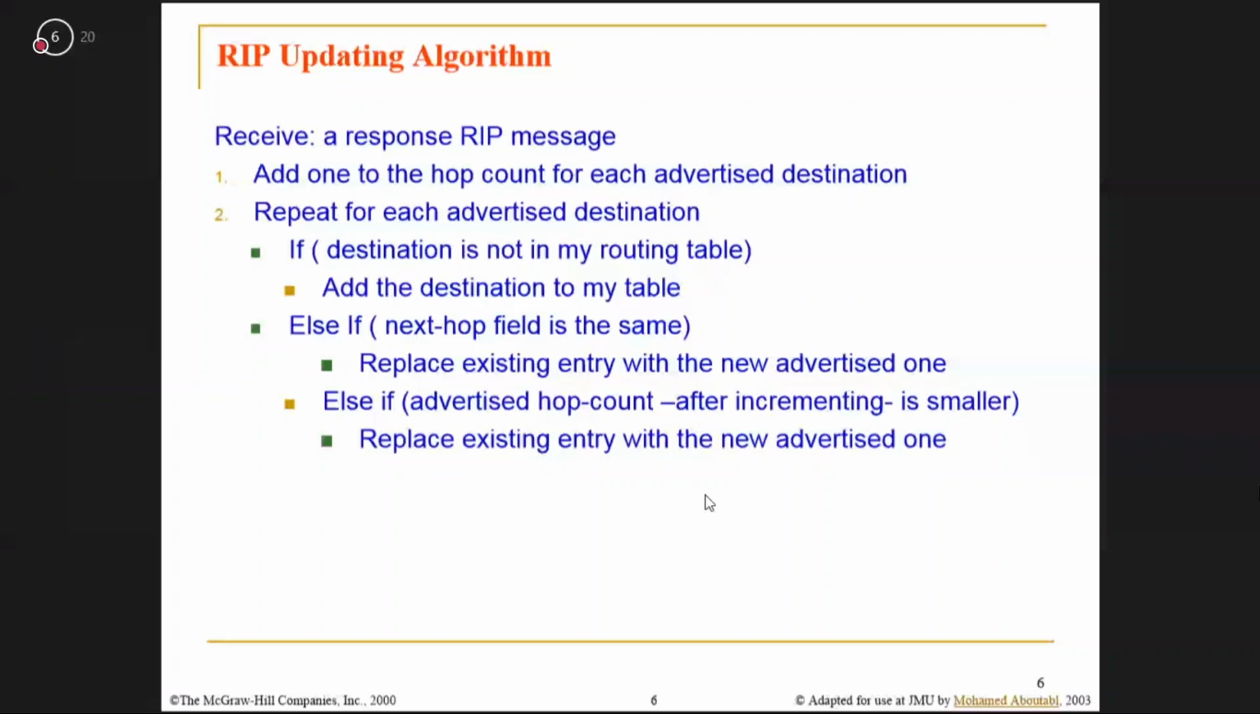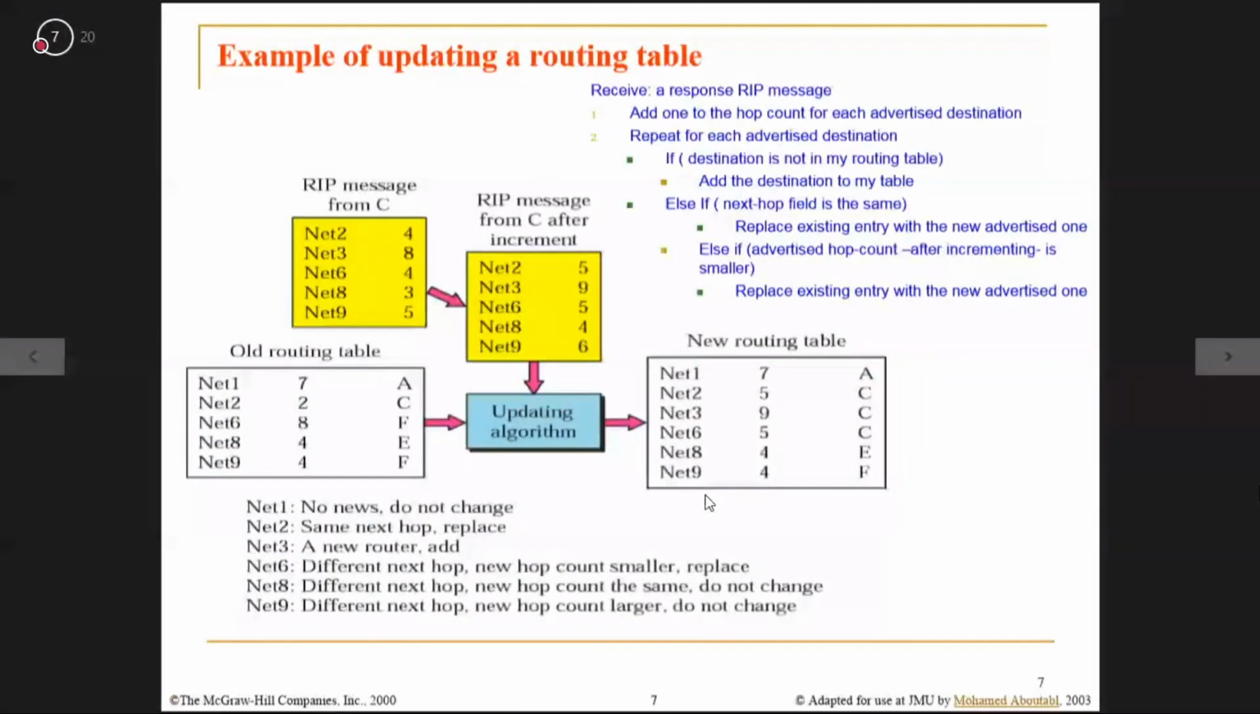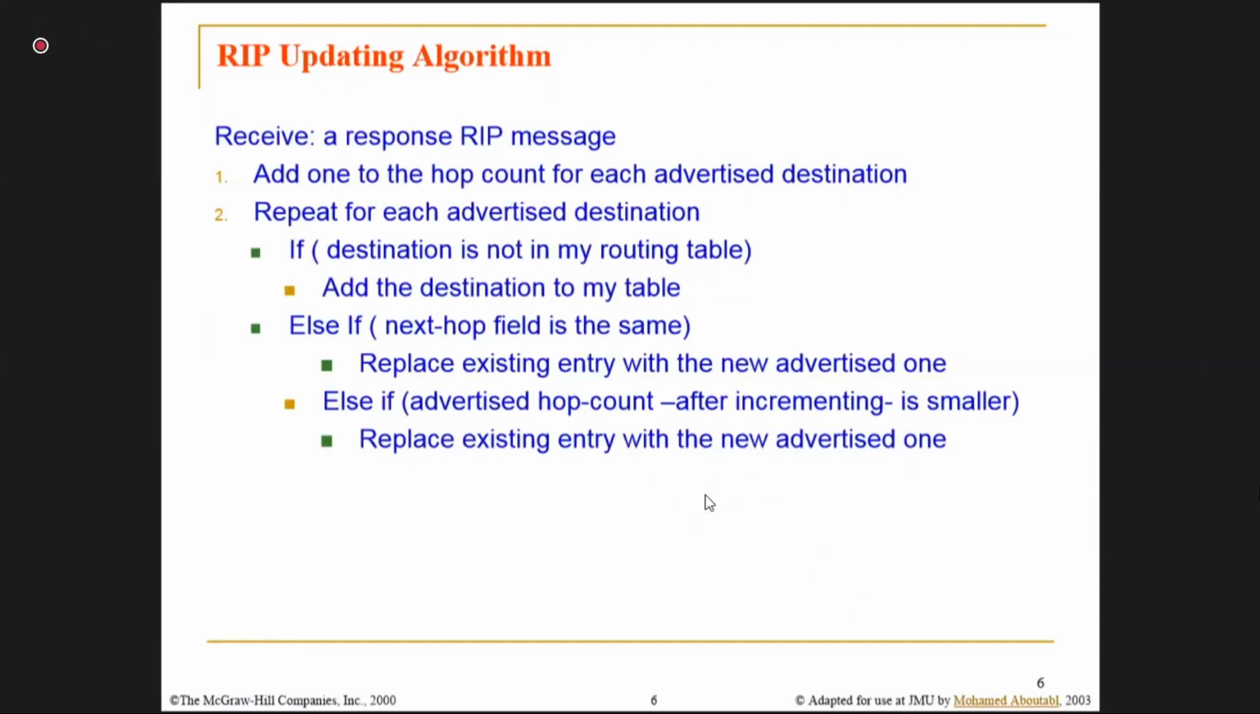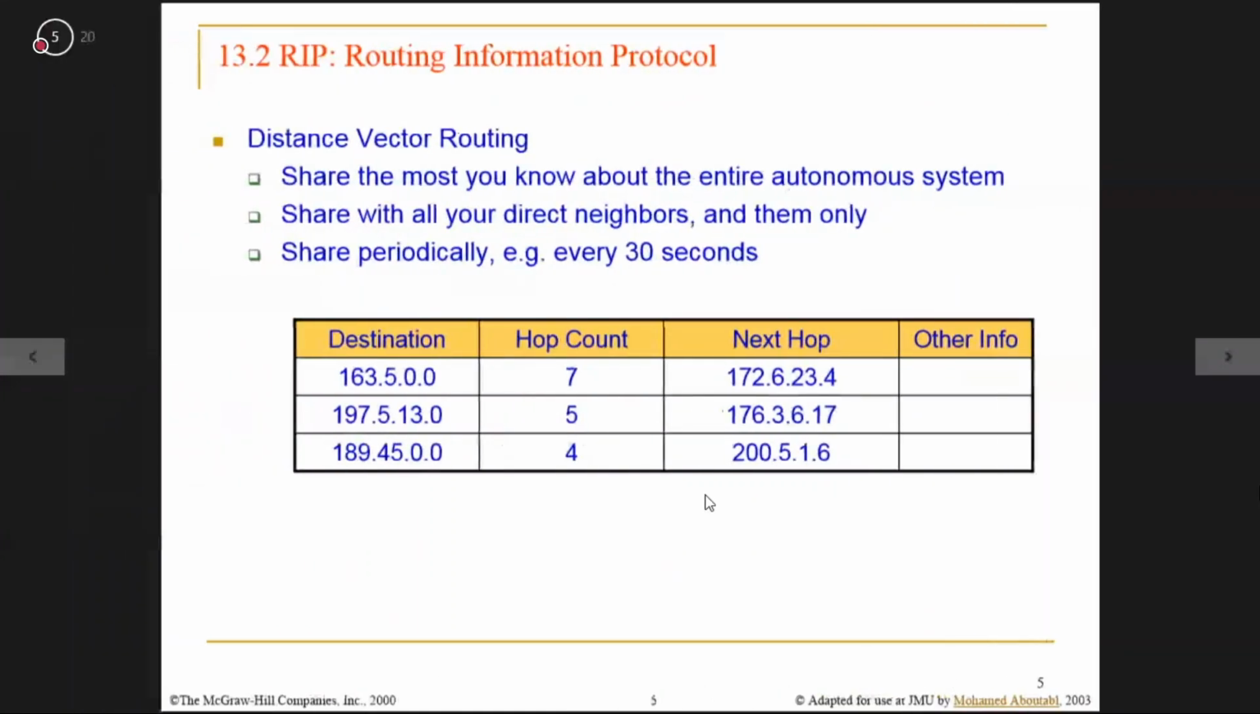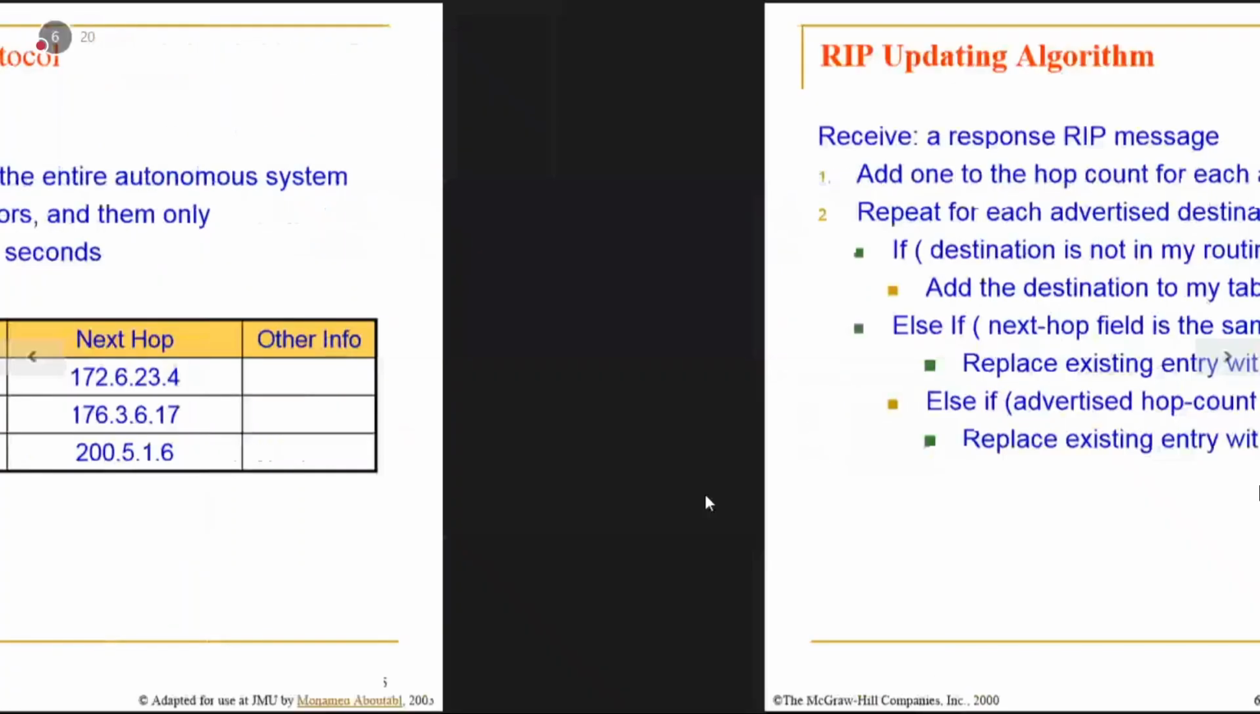So this is the routing algorithm, and this is the example. First of all, I will describe the algorithm. The algorithm is very simple. Add 1 to the hop count for each advertised destination. That means if my neighbor has advertised this routing information, I will add 1 to the hop count.